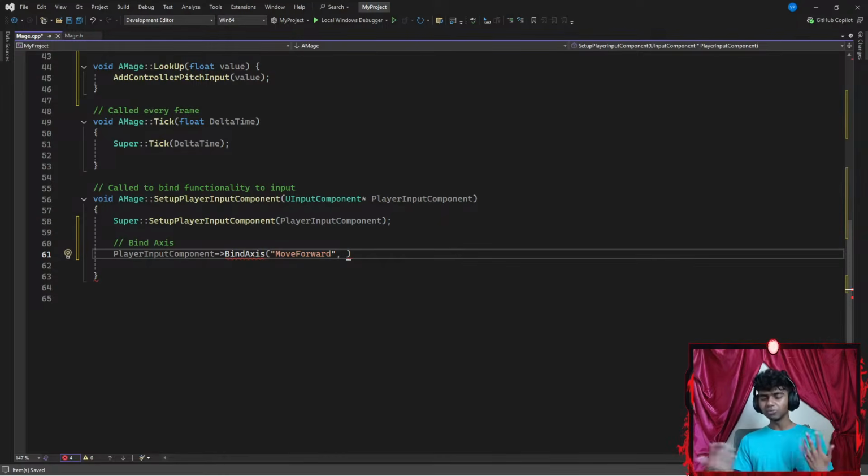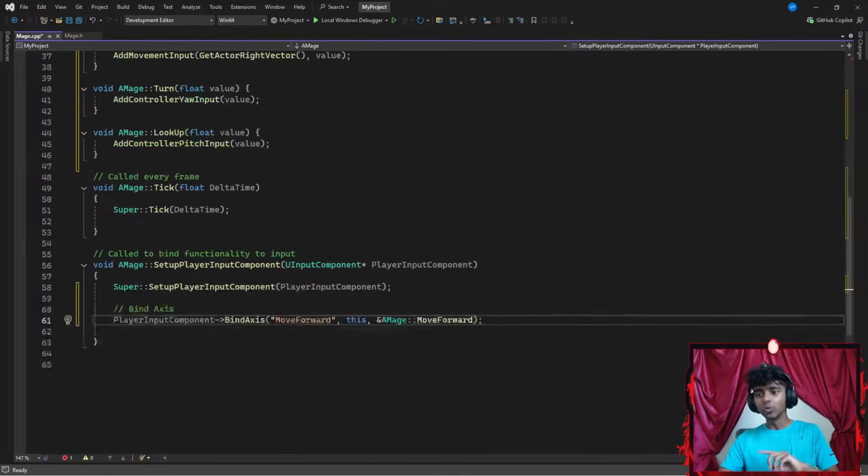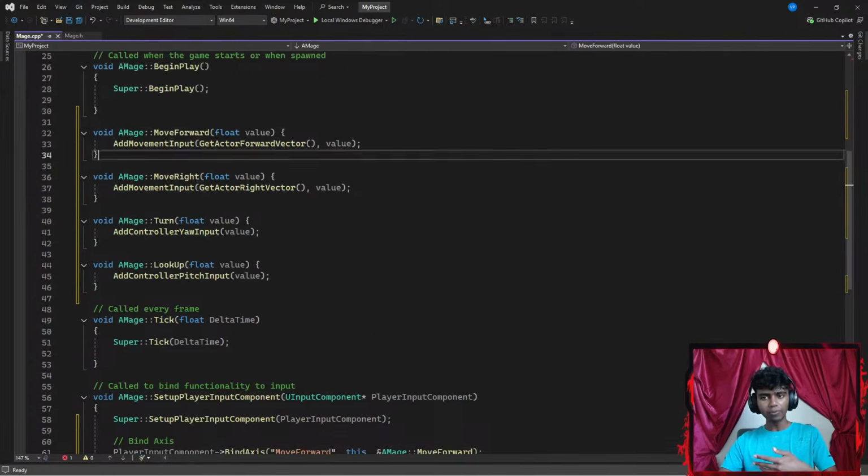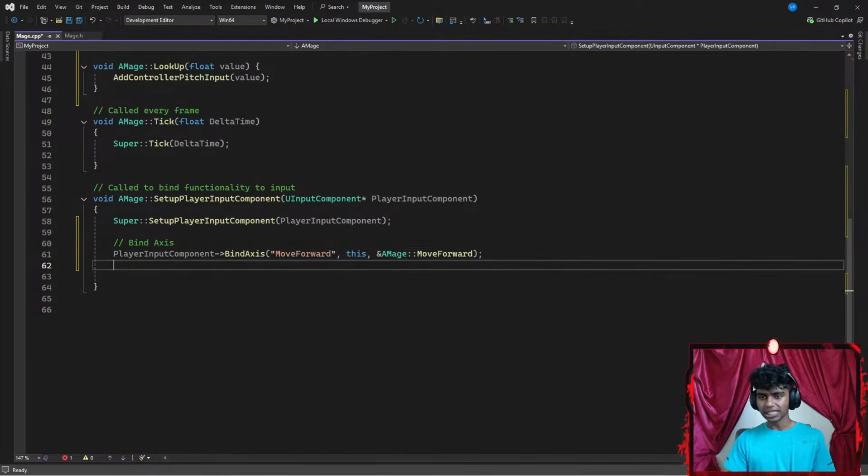What do I want to actually move forward? I want to move this forward, which is my images object. And then it's asking, what do I want to do? The third parameter is going to be a function, which in this case is the memory address from my images class. I'm going to get the move forward function, and let's end this with a semicolon real quick. There we go. My move forward function moves my player forward after getting its direction and so on.